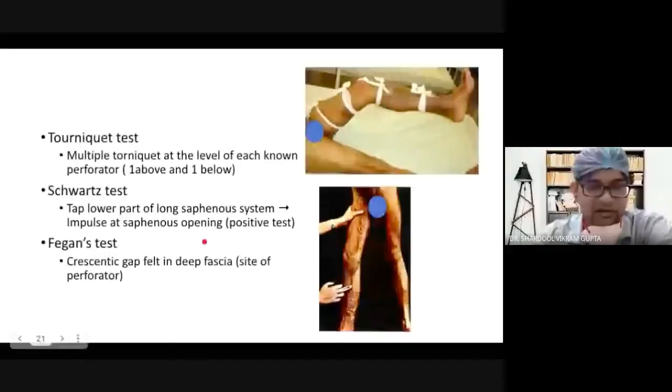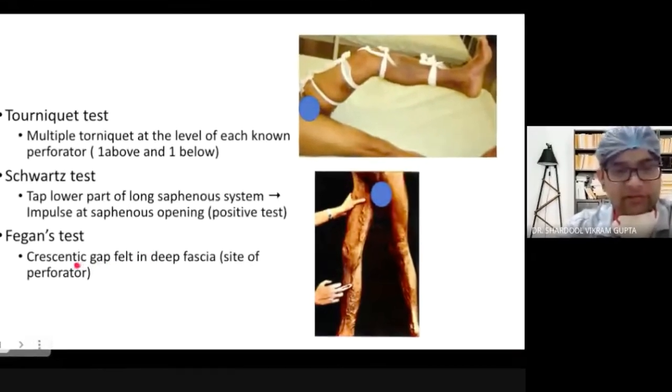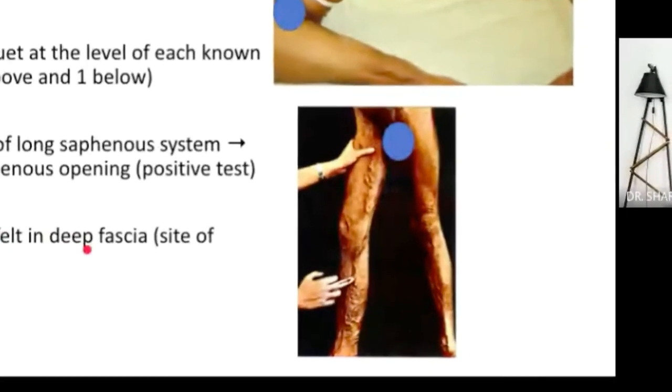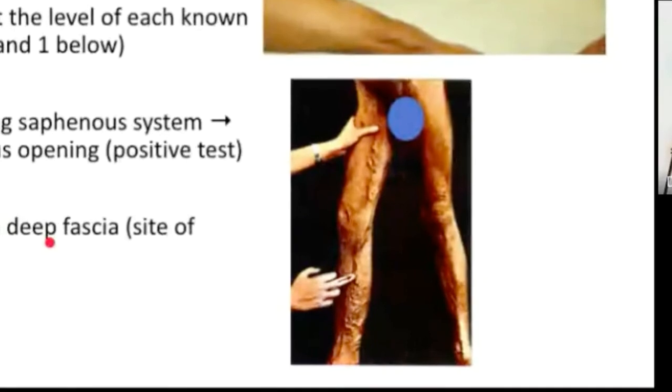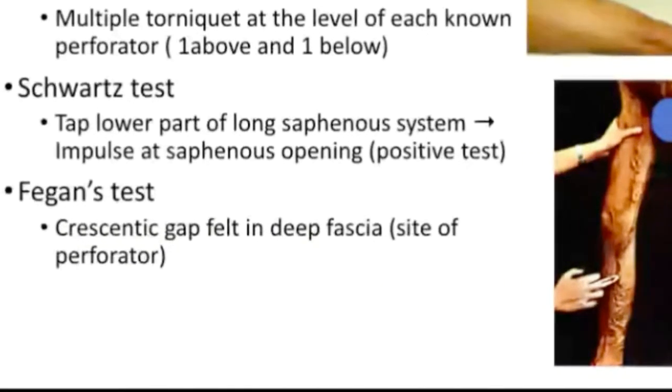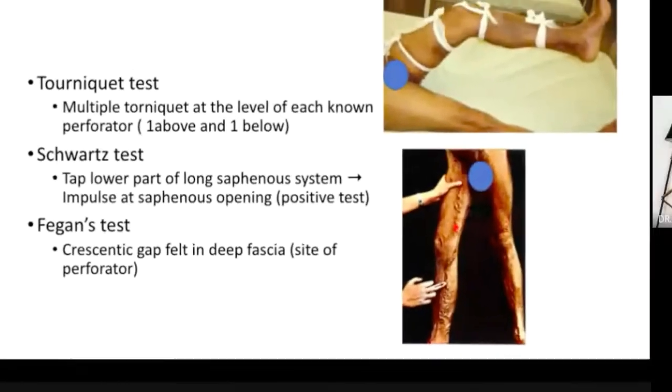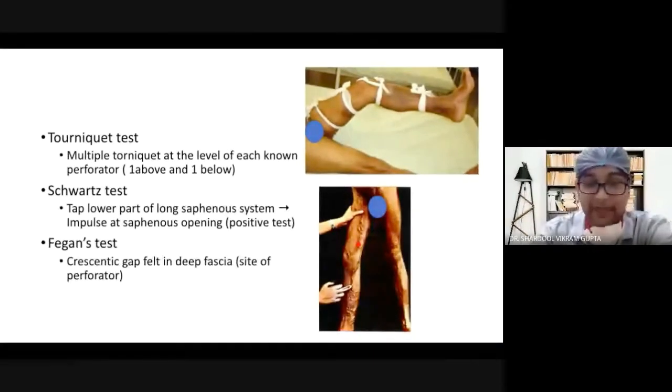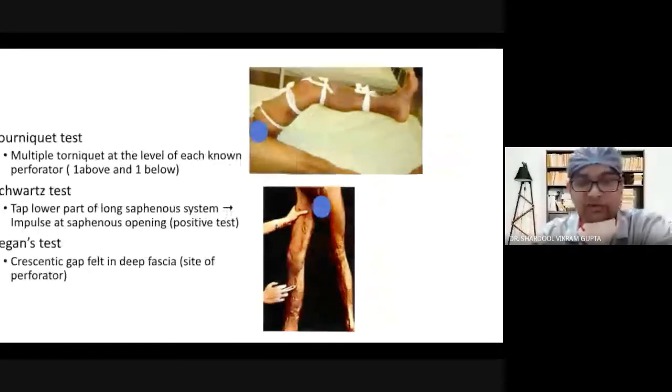And there is a very important test which is known as Fegan's test. At the site of incompetent perforators, you will find a crescentic gap in the deep fascia, due to dilatation of the vein. It will also dilate the fascia. If there is a perforator incompetence here, once you palpate the deep fascia, you will find a crescentic gap in the deep fascia. So this is known as Fegan's test.